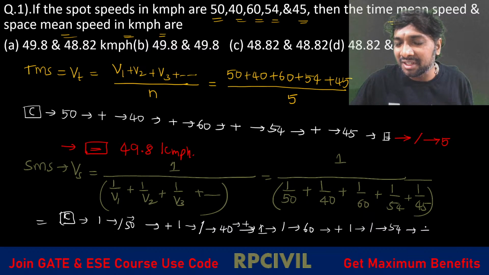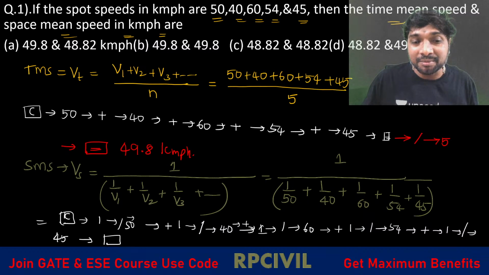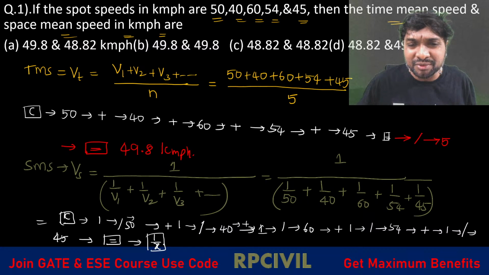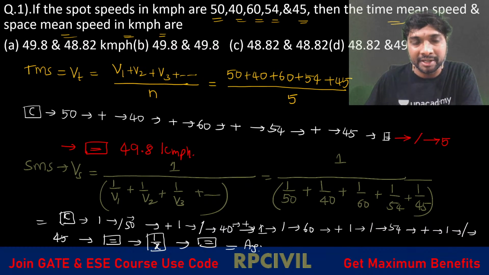Now after that plus, again 1, again divided by, again 45. After that you have to press the equals symbol. You will get some denominator value. Then what you need to do? Press 1 by x, the reciprocal of this value. Then again the equals symbol. That is your final answer, you will be getting, right?